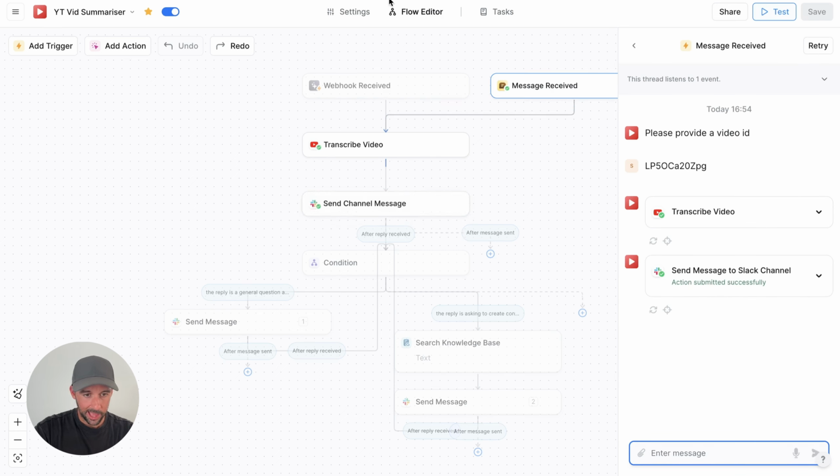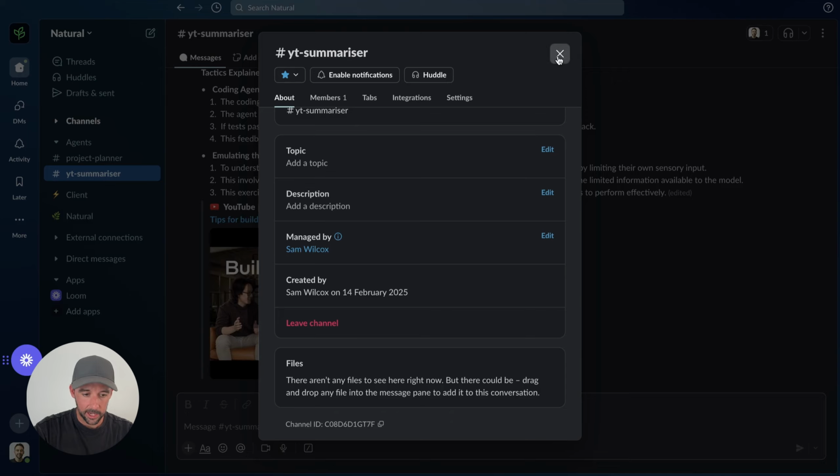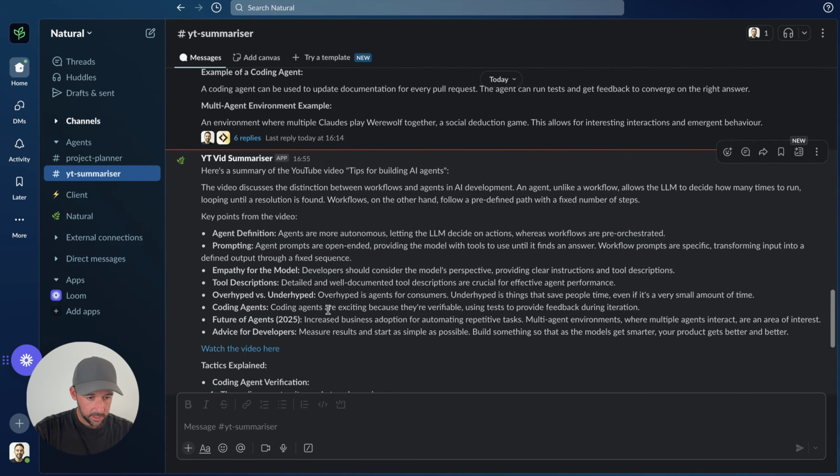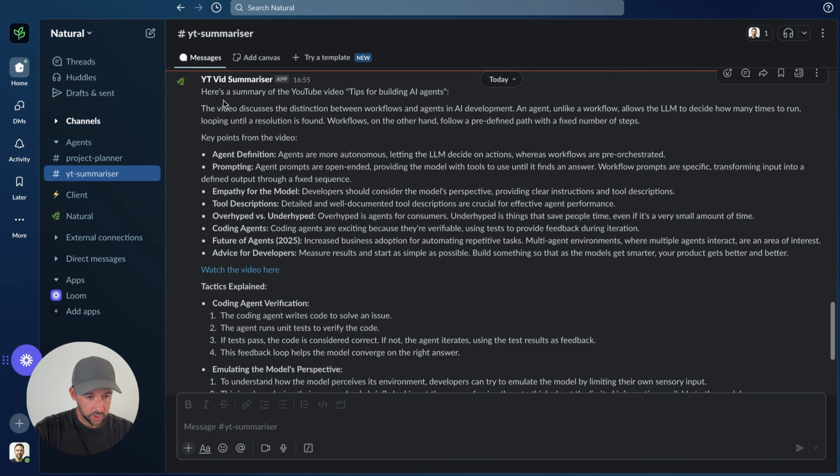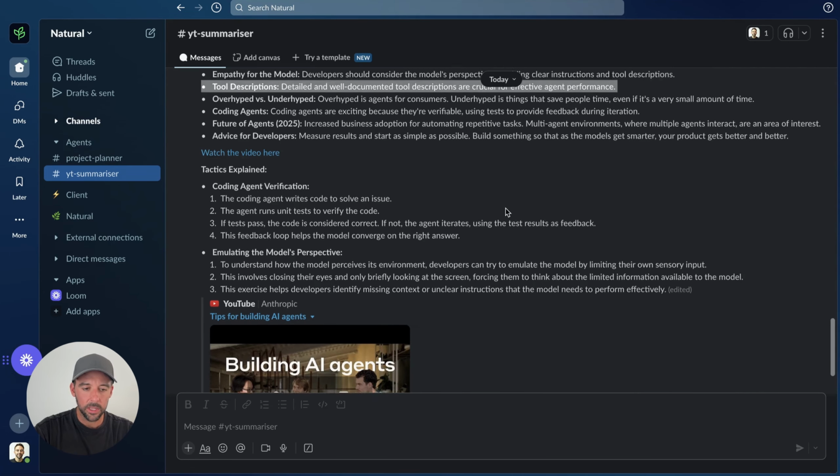So we should see in Slack, if I come over to Slack now, here is the summary. So key points from the video: agent definition, prompting. Agent prompts are open-ended, providing the model with tools to use until it finds an answer, X, Y, and Z. Tool descriptions: detailed and well-documented tool descriptions are crucial for effective agent performance. See, that's like an interesting point in the video. I want to know more about that. What do they mean there?